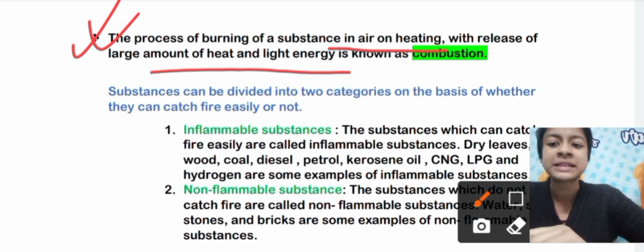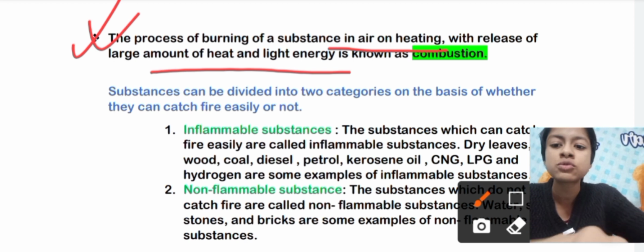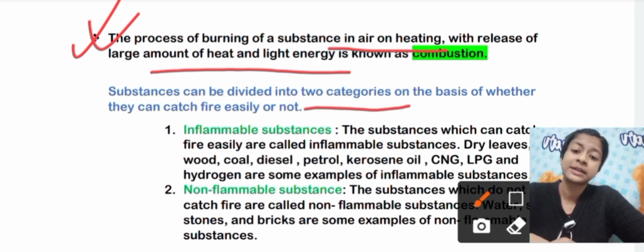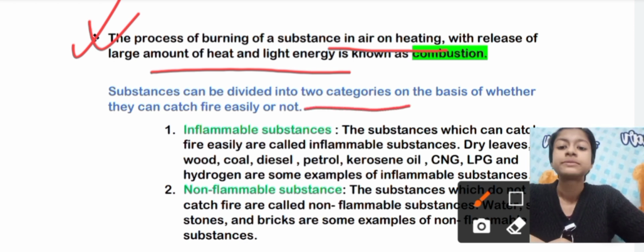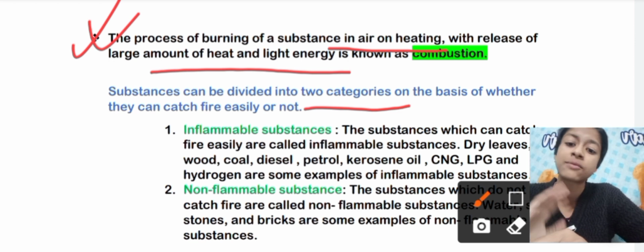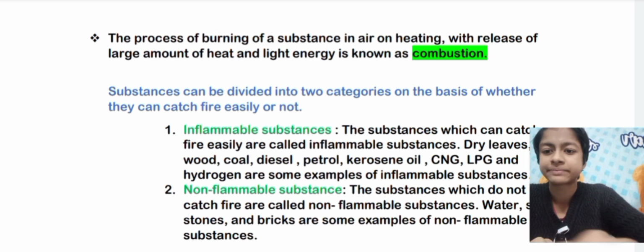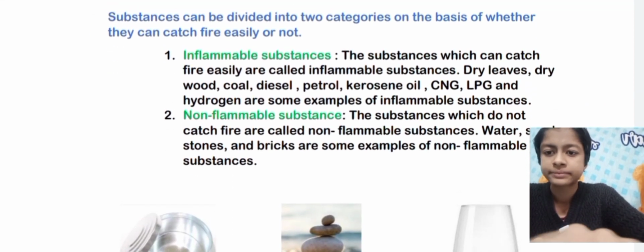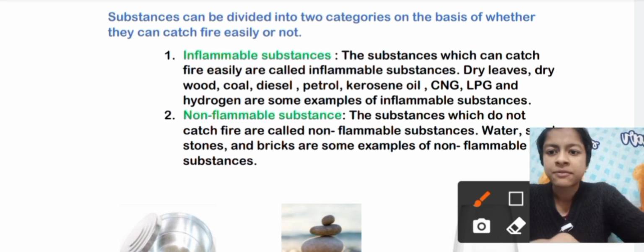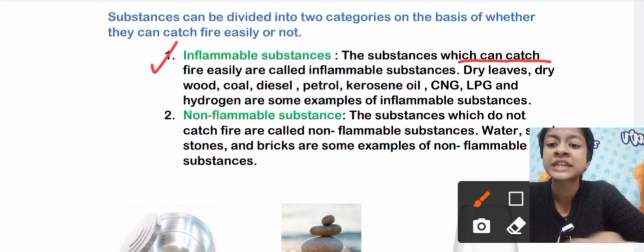Now substances can be divided into two categories. We can divide substances on the basis of whether they can catch fire easily or not. So we have two types of substances on that basis. Let's see what those substances are. Okay. So first come inflammable substances. What are those? The substances which can catch fire easily are called inflammable substances.